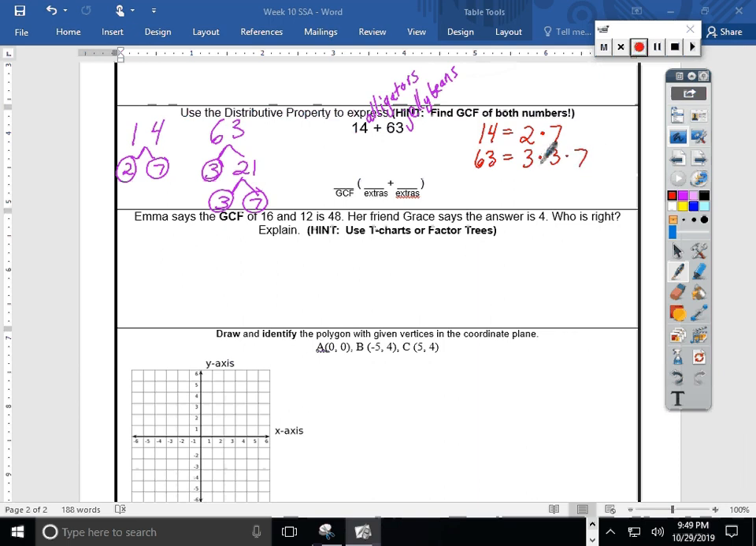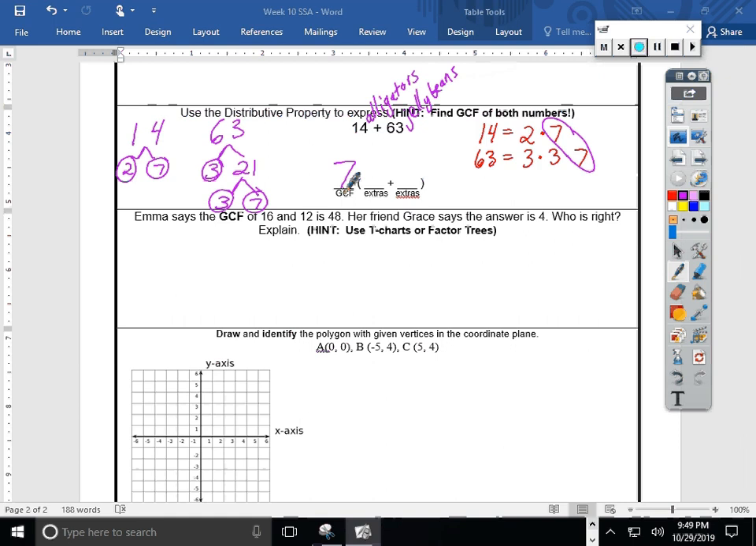Well, next I look for anything they have in common, and I notice that both numbers share a 7. Oh my gosh, I could pack 7 suitcases. There's nothing else in common. 7 is my GCF. I'm going to pack 7 suitcases. But I want to make sure each suitcase is the same, because every day I open a suitcase, I want to know what to expect.